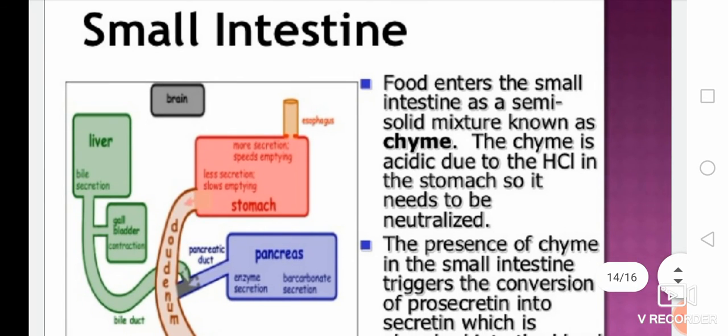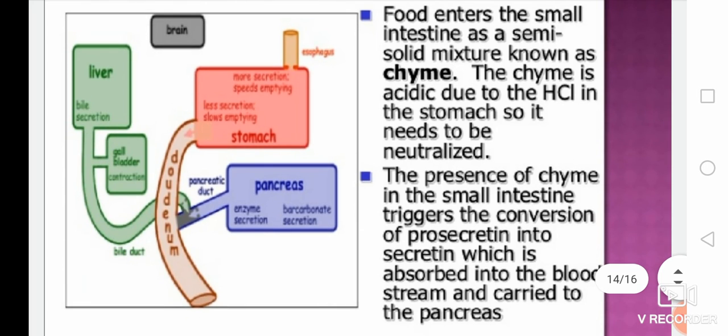Food enters the small intestine as a semi-solid mixture known as chyme, and the chyme is acidic due to the HCl in the stomach, so it needs to be neutralized. So the presence of chyme in the small intestine triggers the conversion of prosecretin into secretin, which is absorbed into the bloodstream and carried to the pancreas.